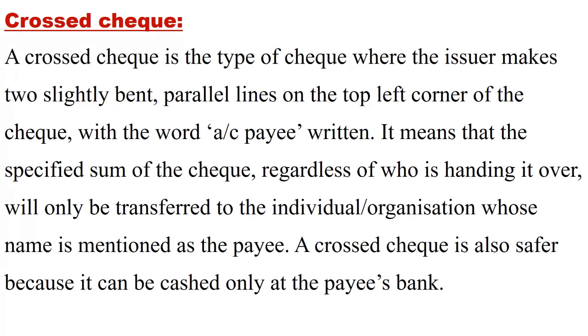So this cross check is the safest type of check, and the sum will only be transferred to the individual or organization whose name is mentioned in the payee account. It is cashed only at the payee's bank account. So this is the safest type of check.